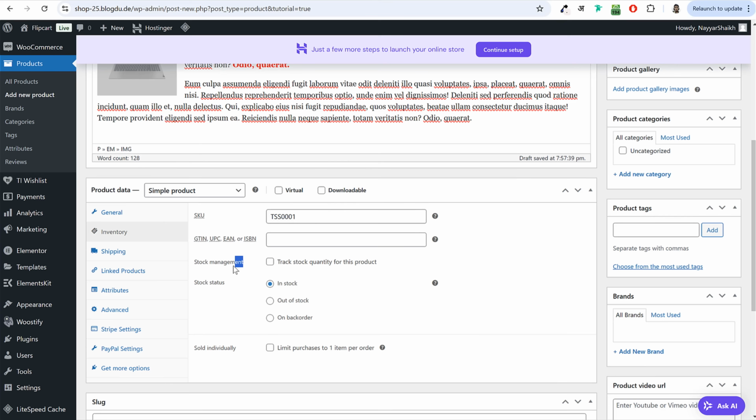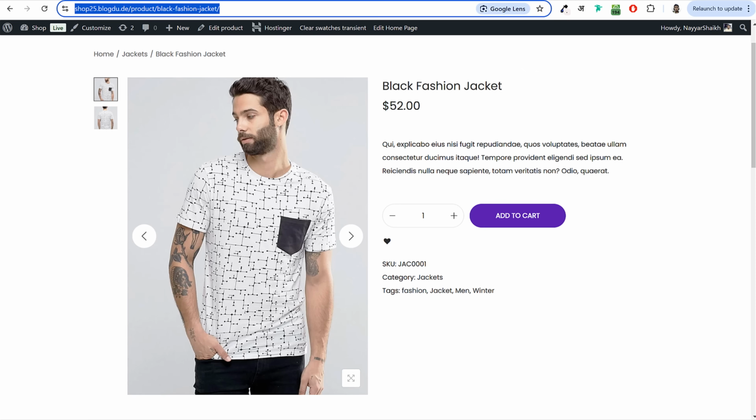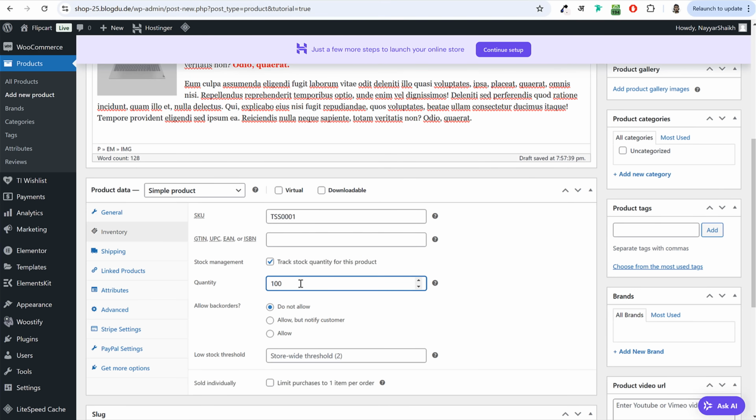You can also do one thing. You can manage stocks. So if you tick mark this thing, track stock quantity for this product, maybe I have 100 quantity for this particular t-shirt. So I'll type in 100 over here. So I have 100 in stock. Now whenever somebody purchases this product, this will keep on decreasing. Now you can set a low stock threshold. So maybe if I type in 5 as a low stock threshold, so I have 100 right now. When 95 of this t-shirt is sold, only 5 is left. Then we'll get a notification on our email address that this product is low on stock. We should refill this stock. So this is how it works.